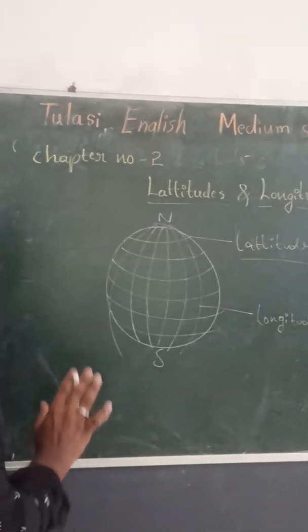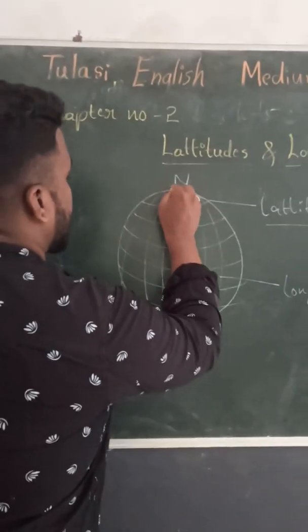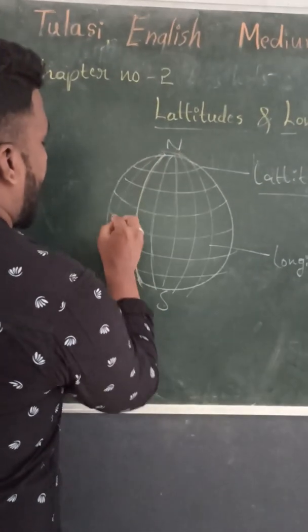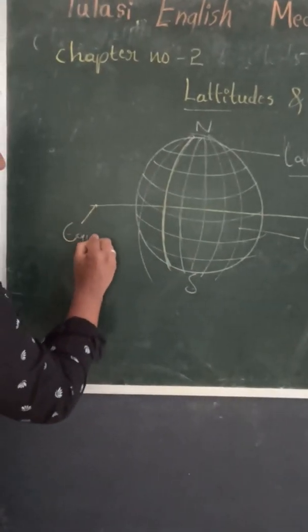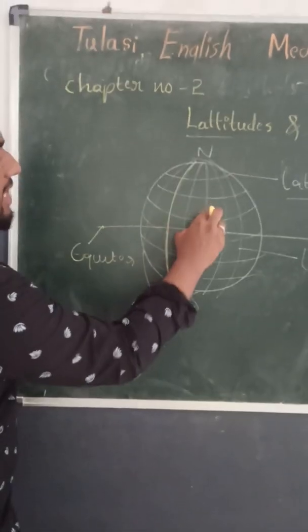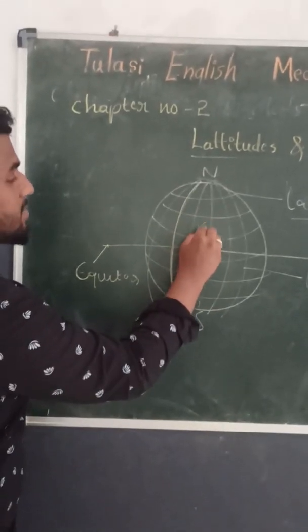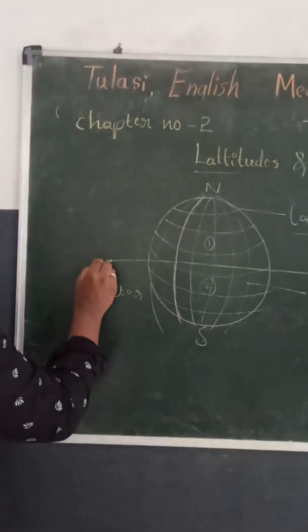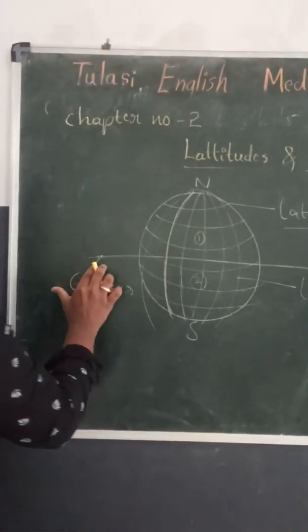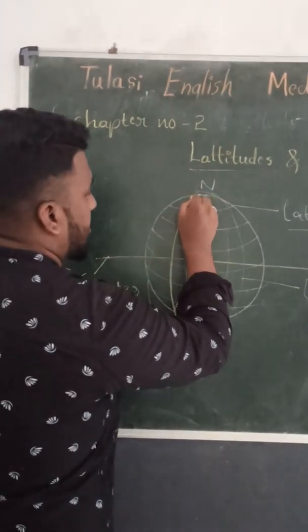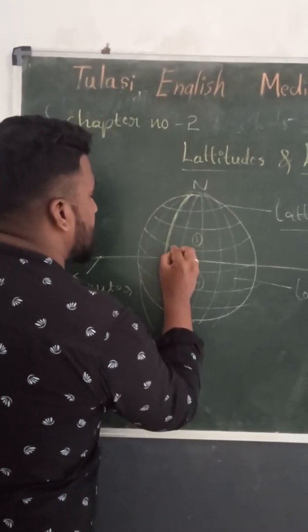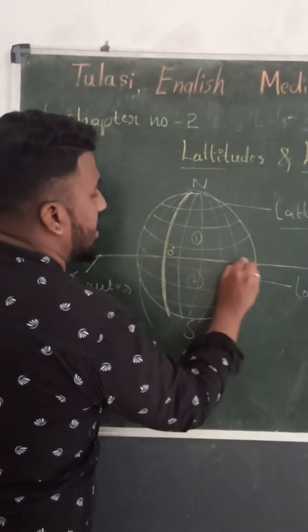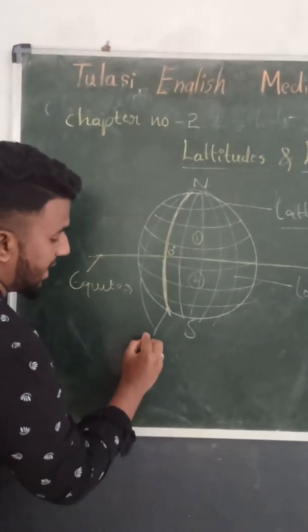Then we studied about the prime meridian. So this is the equator, which divides the earth into two hemispheres. Here one meridian which passes through 0 degrees on the earth is called the prime meridian.